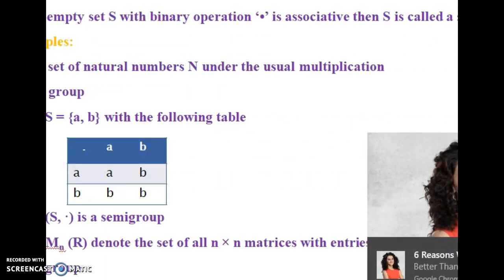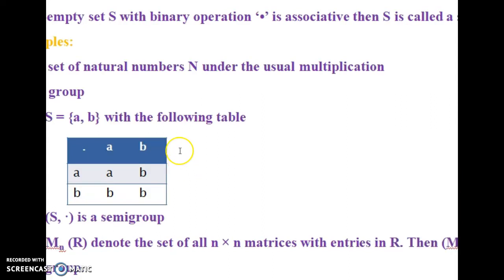What is the main definition of semiring? Before we go to the definition of a semiring, we have to see the definition of a semigroup. A non-empty set S with a binary operation dot that is associative is a semigroup with respect to multiplication. Examples are any group, the natural number set N, and a set with two elements A and B, which is also a semigroup.